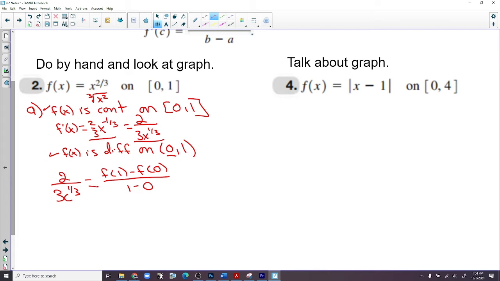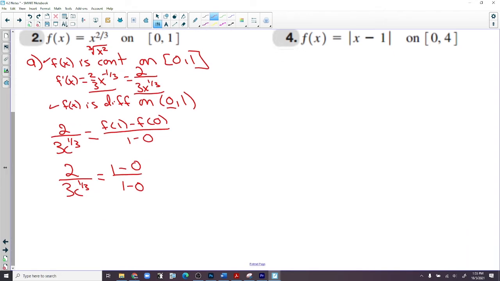So instantaneous rate of change equals average rate of change. That value is guaranteed to exist because we met the hypotheses. If I plug 1 in, 1 to the 2/3 is 1, 0 to the 2/3 is 0, over 1 minus 0. So 2 over 3c to the 1/3 is equal to 1.